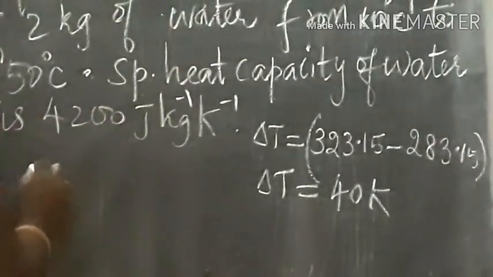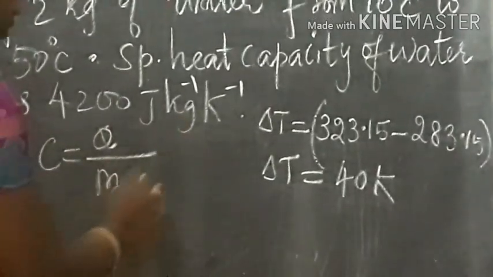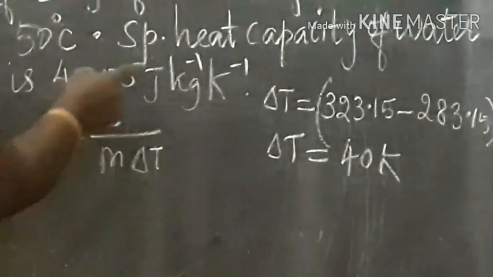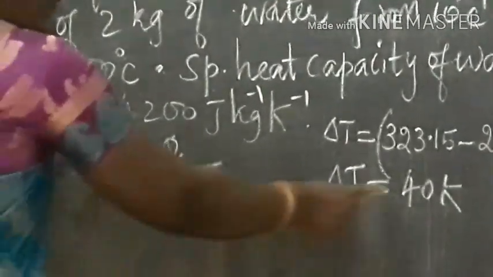So we are asked to calculate the heat energy. We know the formula, that is C is equal to Q by M into delta T. You are given the specific heat capacity, the mass and the change in temperature, 40 Kelvin.